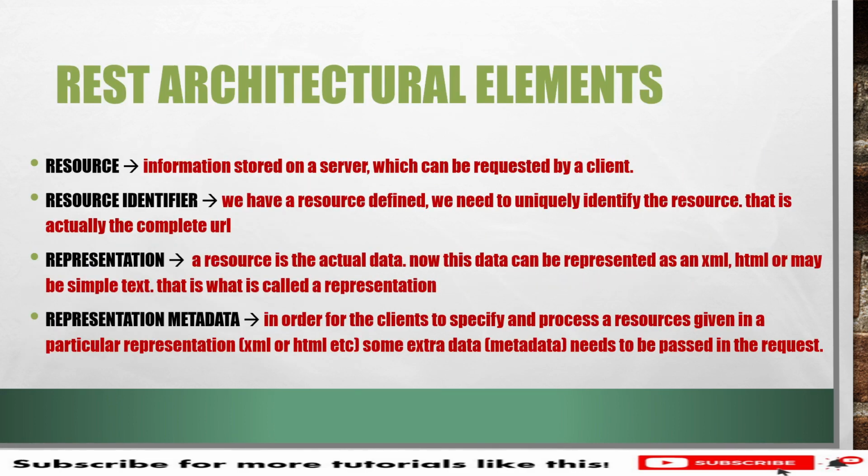Let's go to the next slide. There are four terminologies in the REST architecture elements, the first being the resource. Generally, a resource is the information stored on the server, which the client gets by hitting the HTTP request. That is called a resource. Next is the resource identifier. When we have resources in place, we need to uniquely identify each one, so to get that information we need a URI. Using a URI, we can identify each different resource in a distinct way.